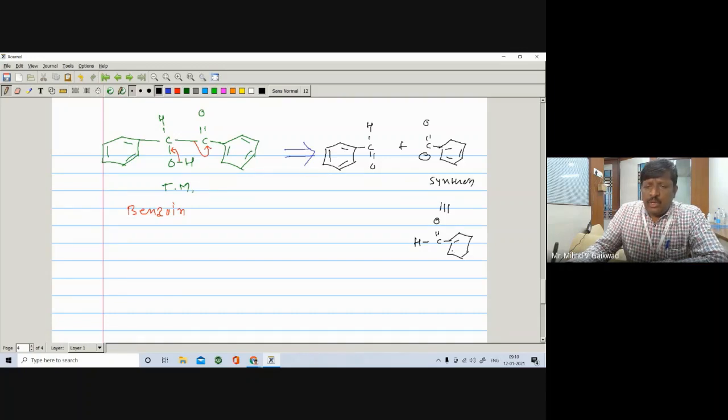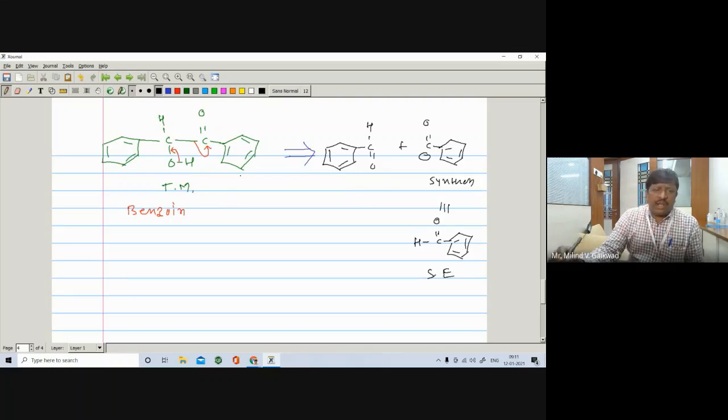So two molecules of carbonyl compound, that is benzaldehyde, will react. This also is benzaldehyde, this also benzaldehyde. So two molecules of benzaldehyde react and give benzoin. So what will be the net reaction? It is a new reaction. It is also called by a name reaction, the benzoin condensation reaction. This reaction will not be found in the book. You have to remember it, you have to write it.